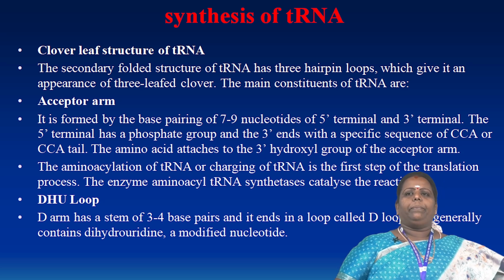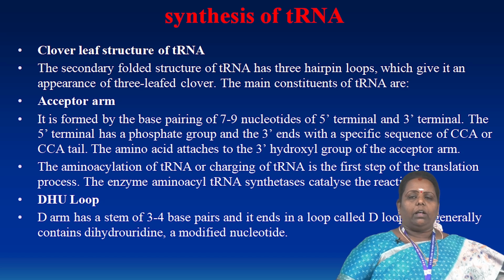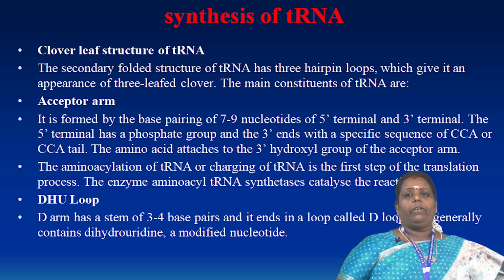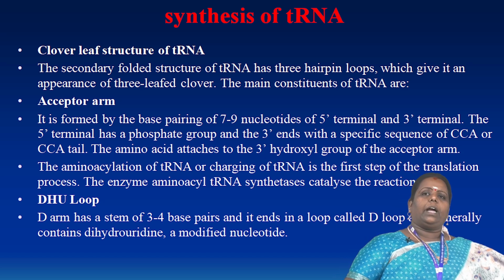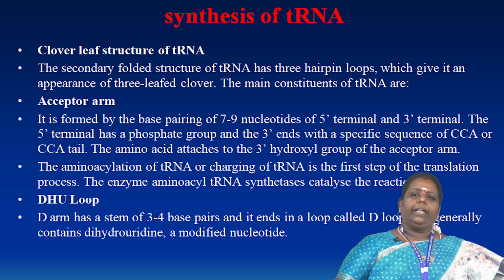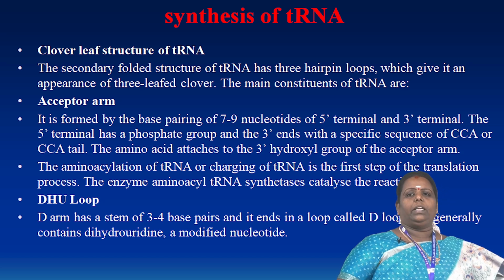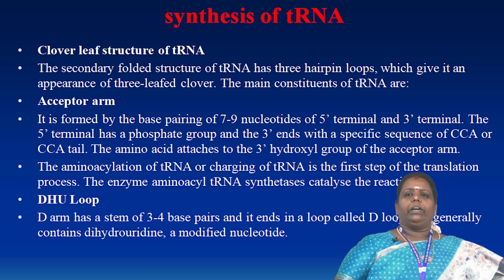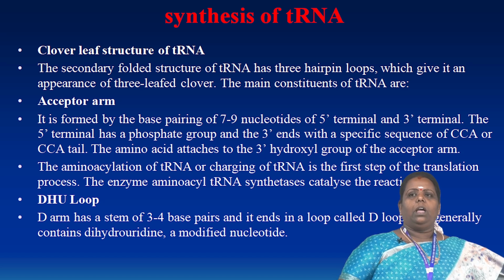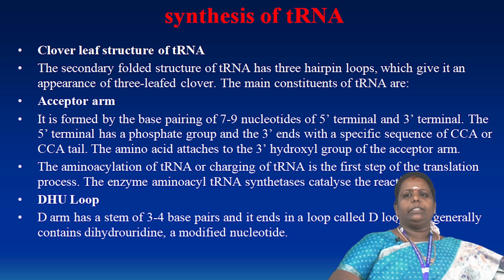It gives the appearance of a 3-leafed clover-like structure, and it contains the acceptor arm, the D loop and the variable arm, everything also. The acceptor arm is formed by base pairing of 7 to 9 nucleotides between the 5 prime terminal and the 3 prime terminal end.